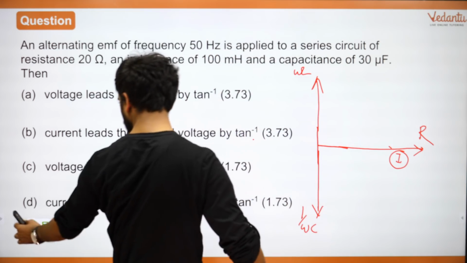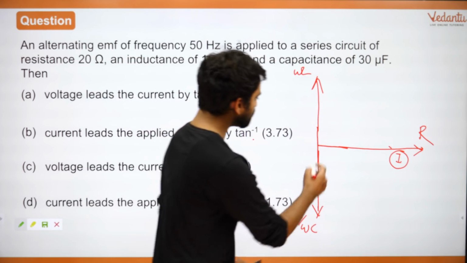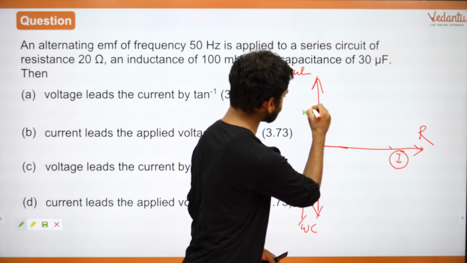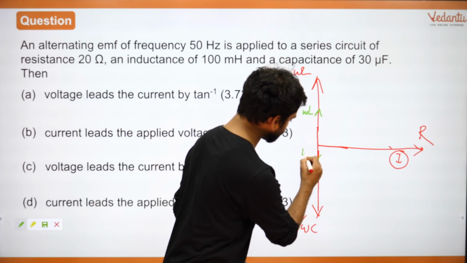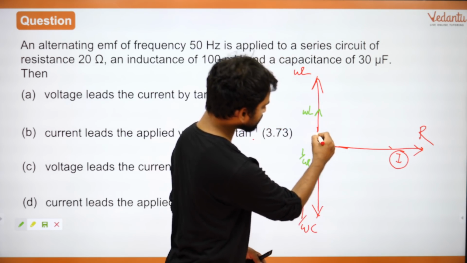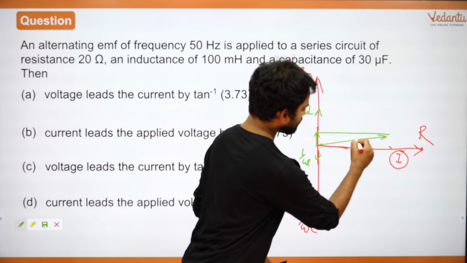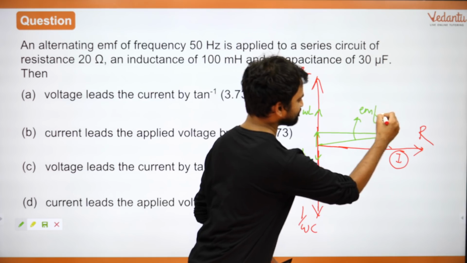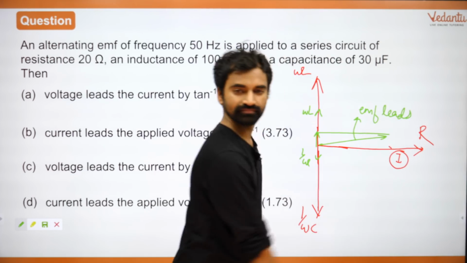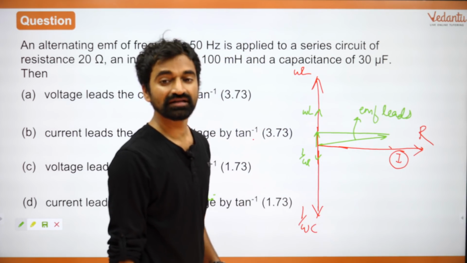For example, assume that this is the value of omega L and this is the value of 1 upon omega C. What is the net? The net will come out to be somewhere over here. EMF leads, right everyone? EMF will lead.